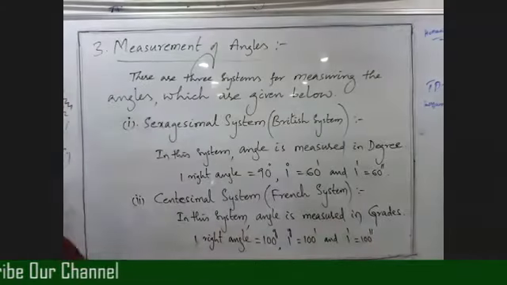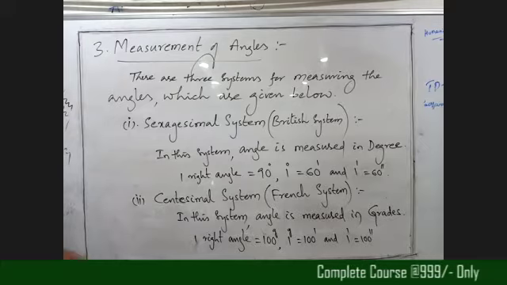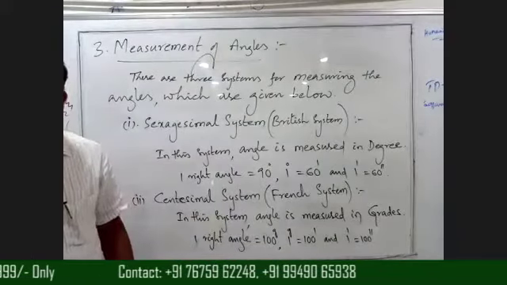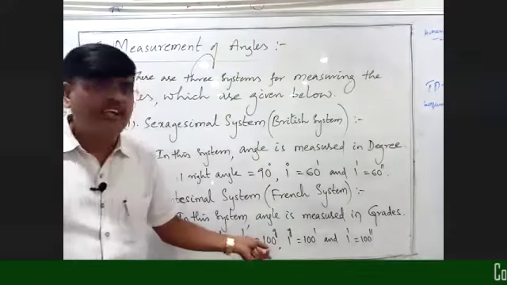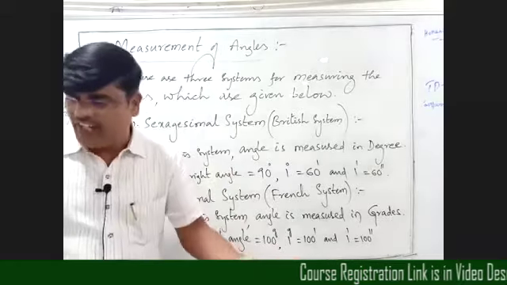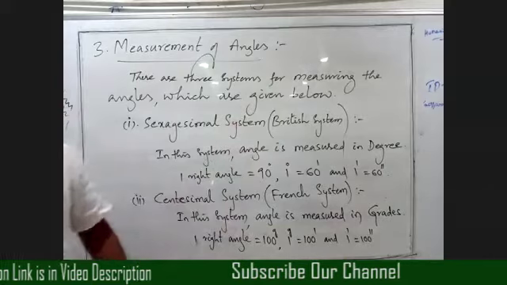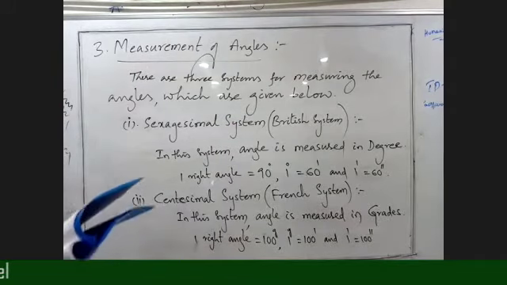So in this we consider everything as 100. 100 means century, so that is why the system is known as centesimal. In this system, whatever we are considering is in terms of 100. 100 means, in other words, century. So that is why this is known as the centesimal system. Okay, beta, clear?